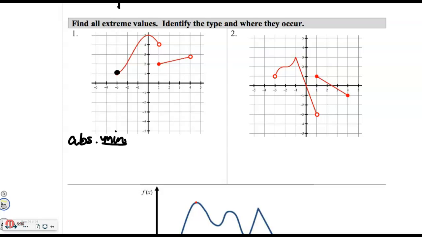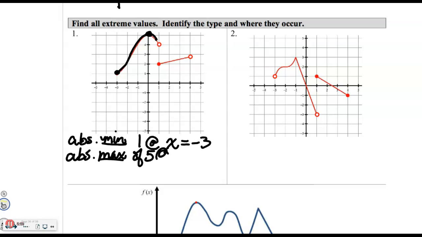So it's an absolute min of 1 at x equals -3. All right, then I travel around, getting higher and higher and higher, and then we start to turn. So we had a max there. It's the absolute max, though. It's also a relative max, but we're going to write absolute max of 5 at x equals 0.